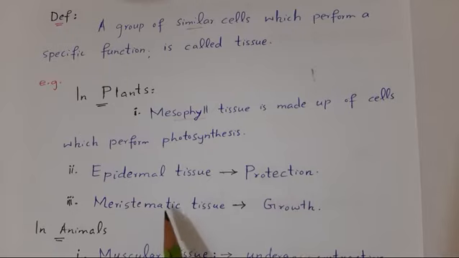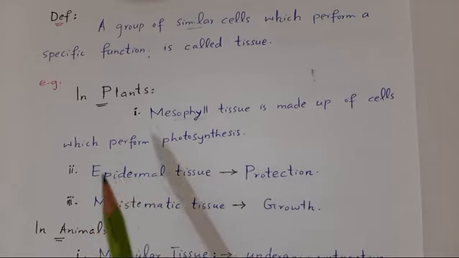And meristematic tissue is made up of cells which have the ability to divide and redivide and are responsible for the growth of plants. Right? So mesophyll tissue, epidermal tissue, meristematic tissues, these are some examples of plant tissues.